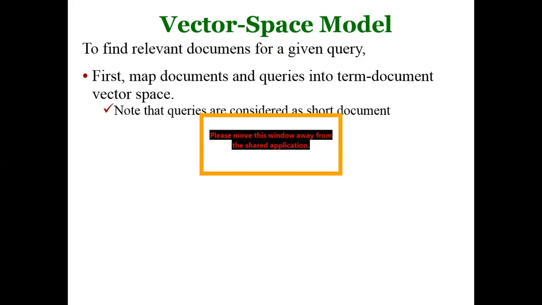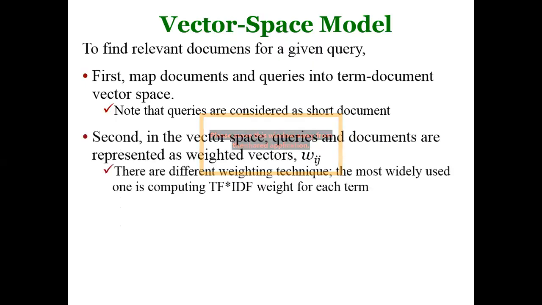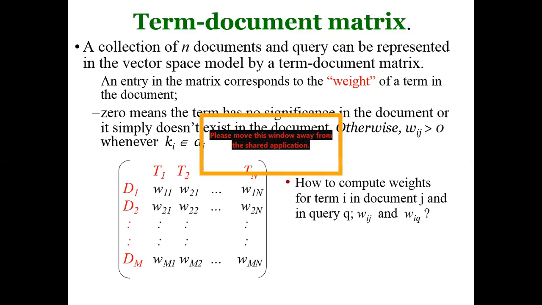As we did earlier for the Boolean model, the first step in any IR model is constructing the term document matrix to see how important the terms are for each document in the collection that we have. After the term document matrix is constructed, the matrix will be filled with weights.